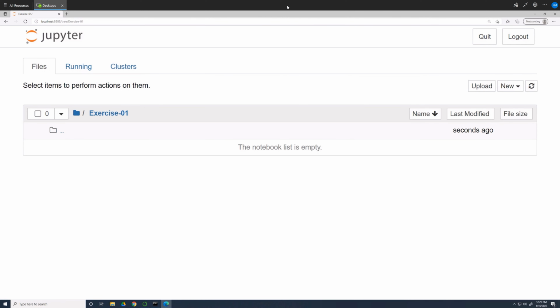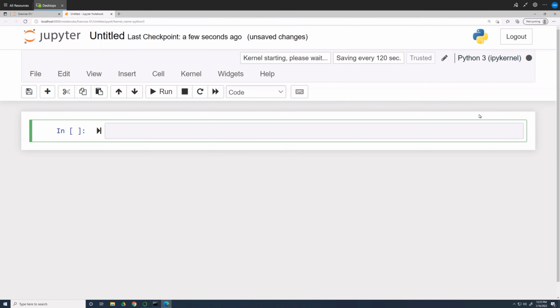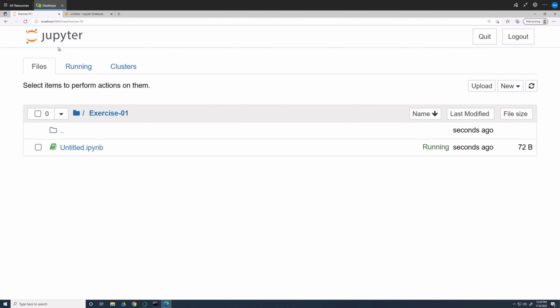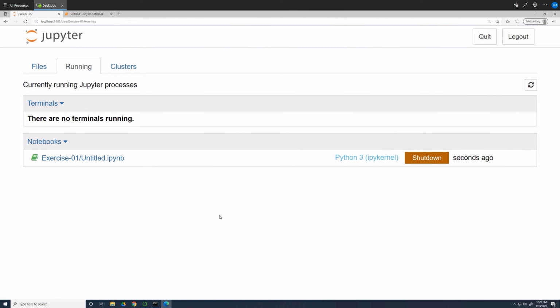Now click on the New button and choose Python 3 under Notebook. You now have a blank notebook in the Exercise 01 folder. To check this, let's return to the Jupyter dashboard and look at our working directory. You should now see a notebook file inside the Exercise 1 folder. It has the file extension .ipynb. If you look at the Running tab on the Jupyter dashboard, you'll be able to see any notebooks that are active. Right now, there is only one.